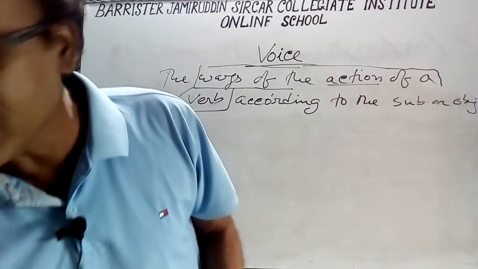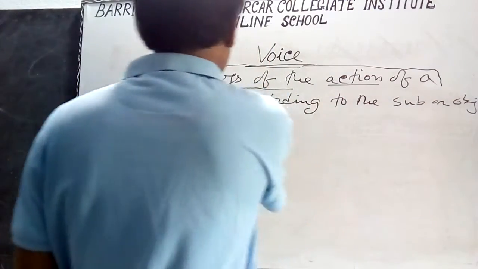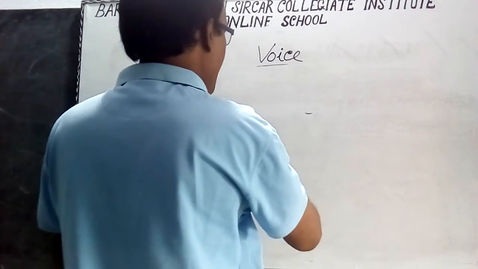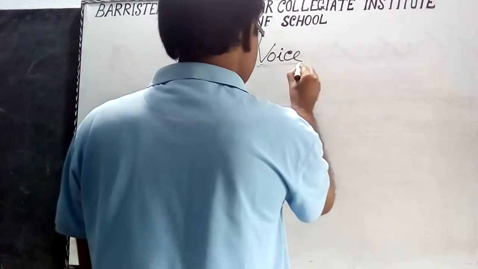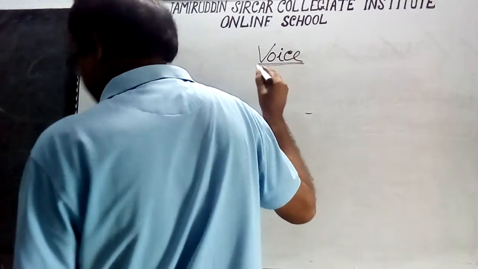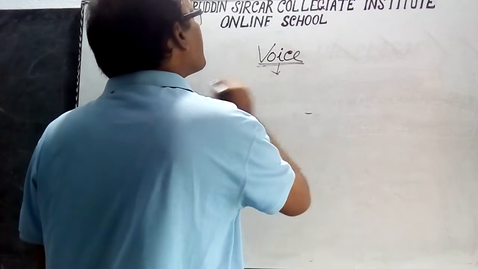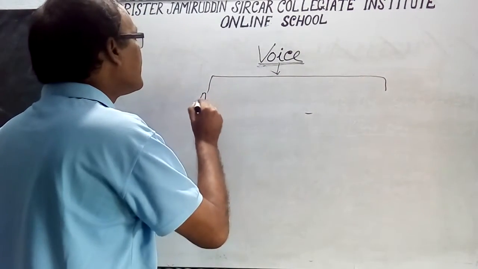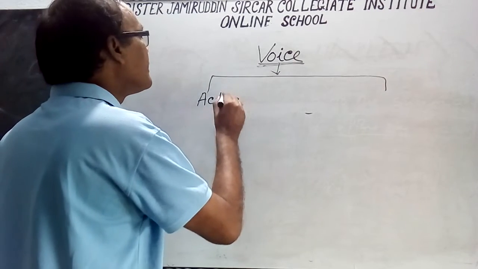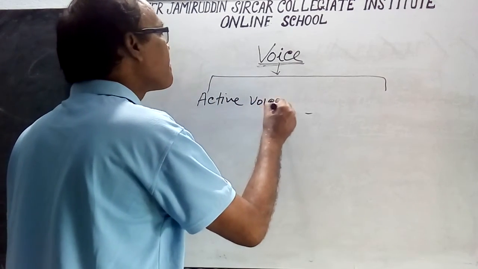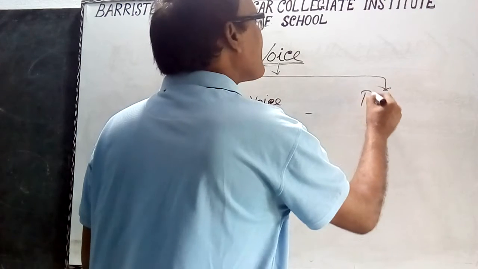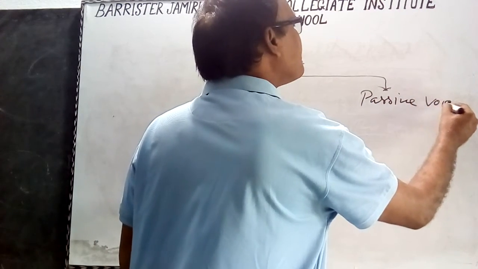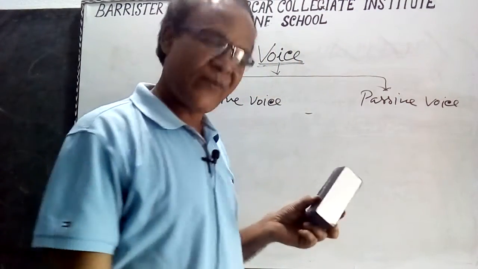And we know voices are of two kinds: active voice and passive voice.